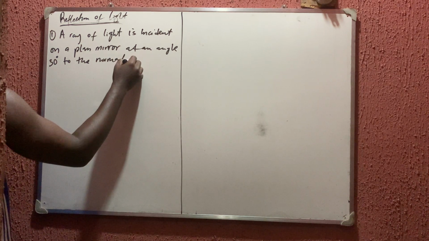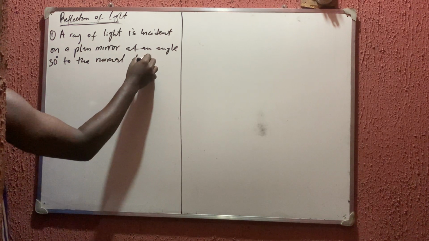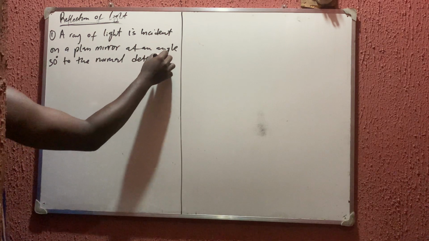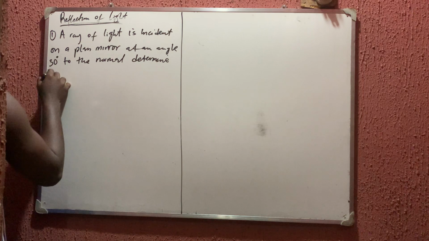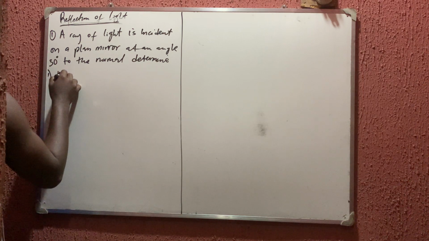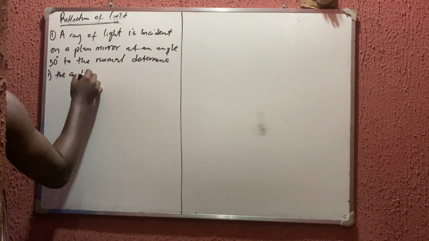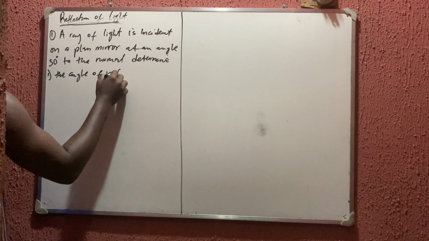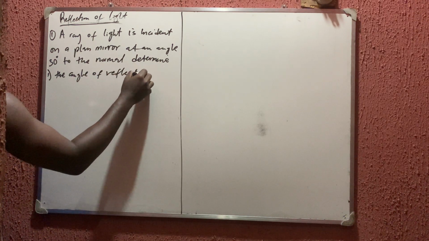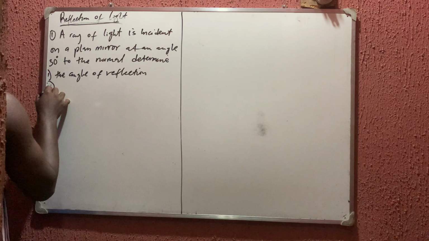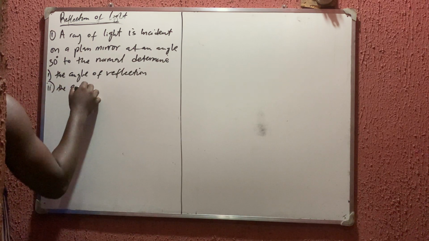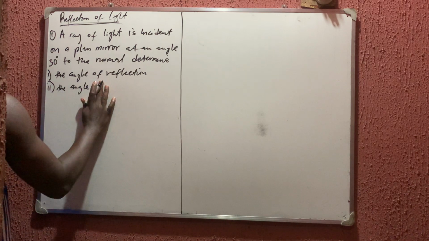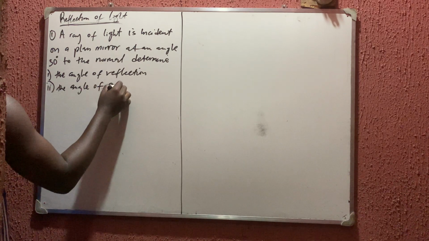Determine one, the angle of reflection, and two, the angle of glance.